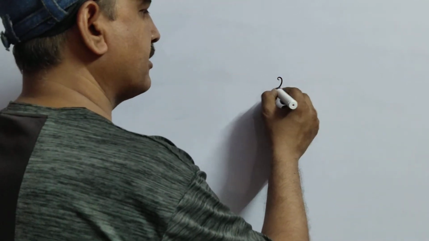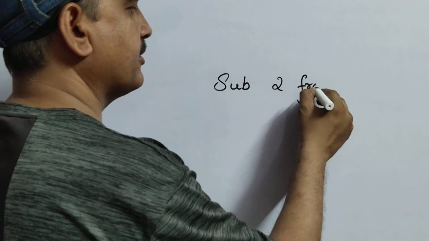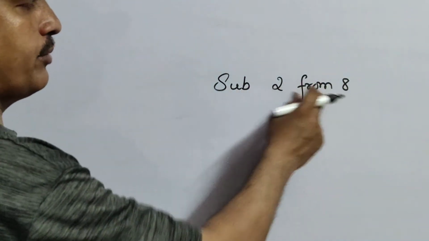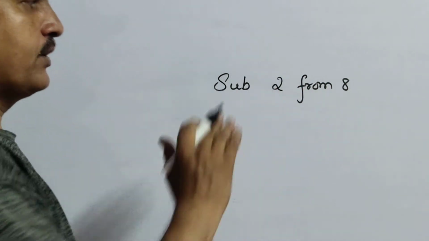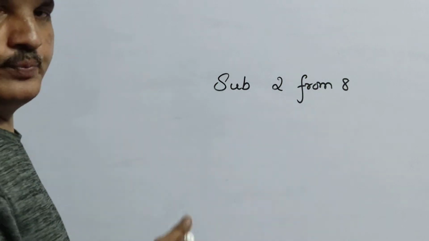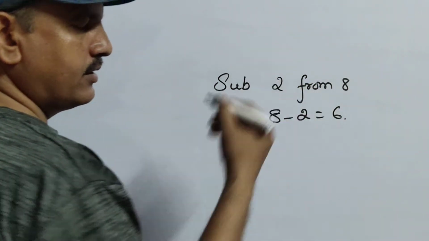I told you many times: suppose the question is subtract 2 from 8. The meaning is, subtract 2 from 8 means not 2 minus 8. From 8, and according to our language, 8 minus 2.